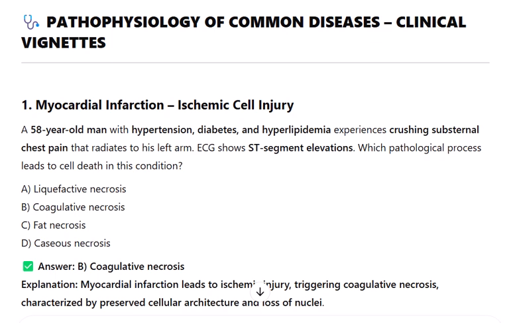Answer B. Coagulative necrosis. Explanation: myocardial infarction leads to ischemic injury, triggering coagulative necrosis, characterized by preserved cellular architecture and loss of nuclei. 2. Type 2 diabetes mellitus, insulin resistance.